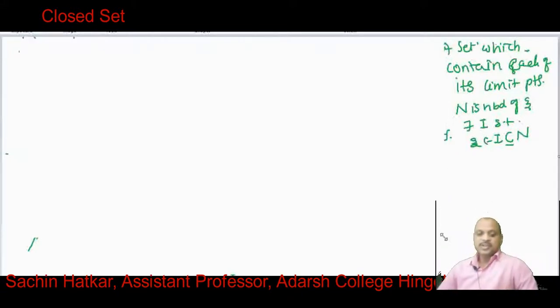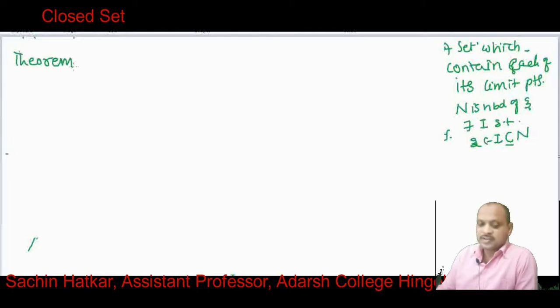Let us see one more theorem. The statement of the theorem is: the intersection of an arbitrary family of closed sets is a closed set. What is the statement?